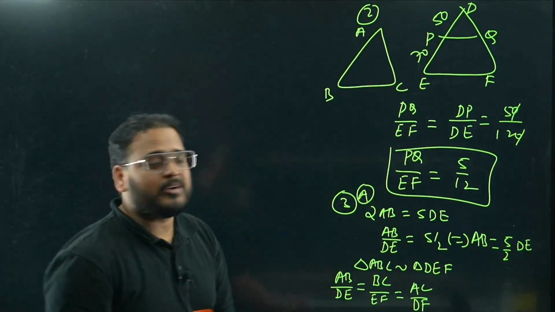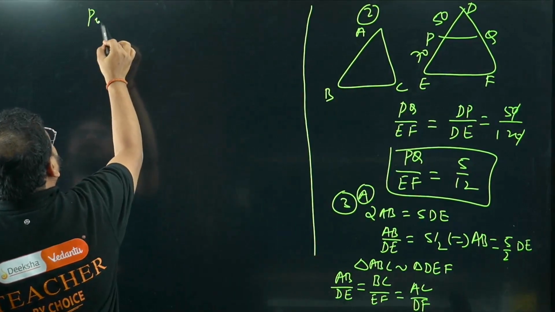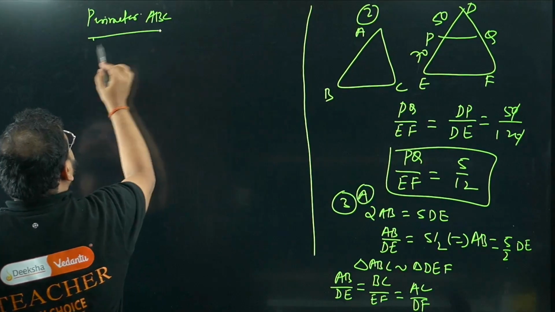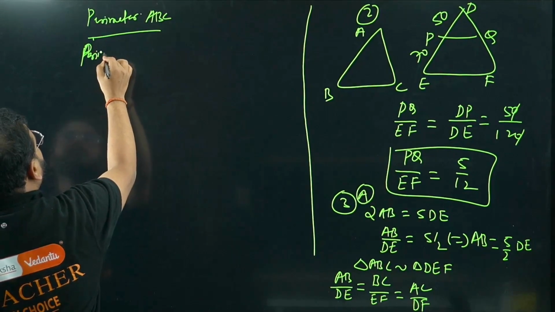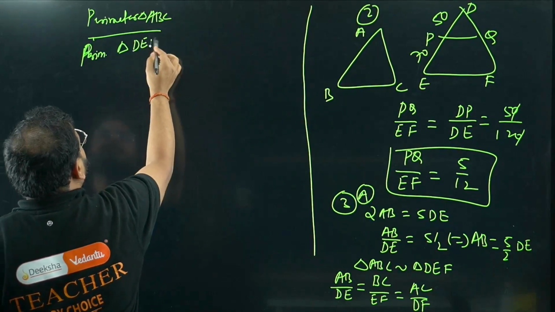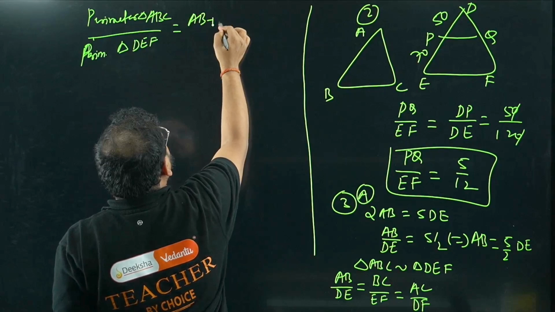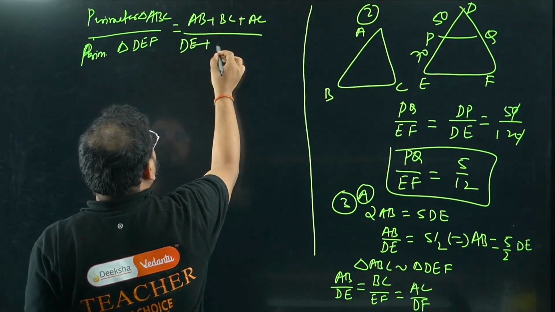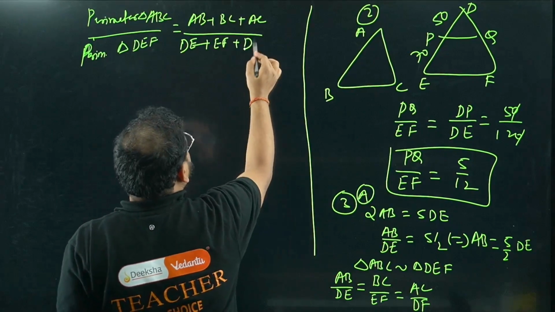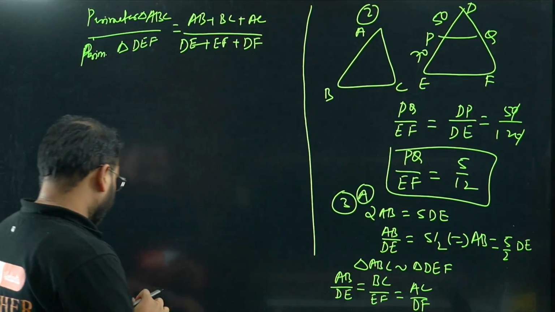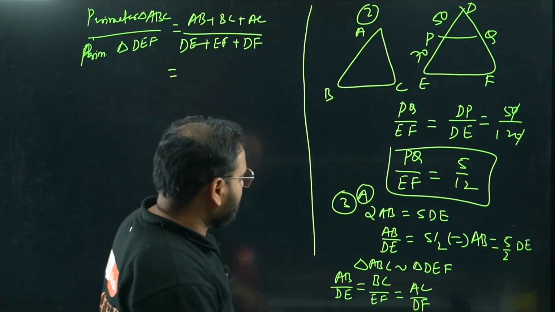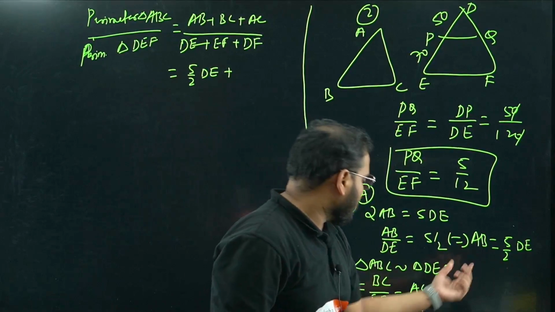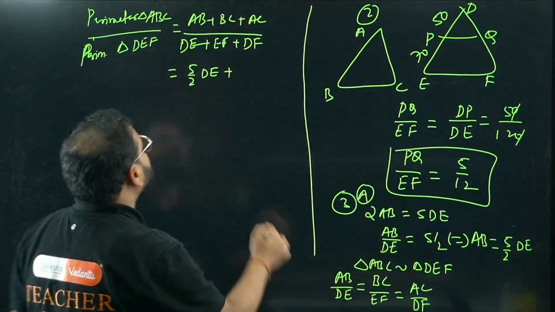First of all, how do we write the perimeter? The perimeter of triangle ABC by the perimeter of triangle DEF will be given by AB plus BC plus AC, divided by DE plus EF plus DF. Now AB is 5 by 2 DE, and BC will be 5 by 2 EF because the triangles are similar, so the ratios are proportional.